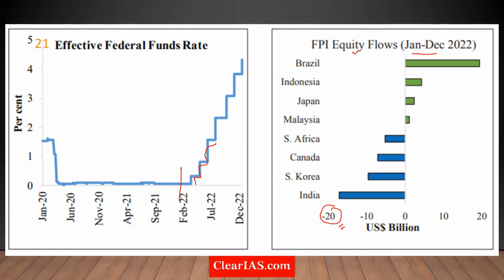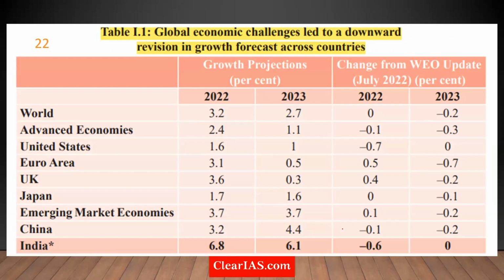Now, these are the growth estimates. How much are we expecting our growth to be? In 2023, India is expected to grow something like 6.1%, which is much higher than the global average of something like 2.7%, which means India is definitely a bright spot, no doubt about that.